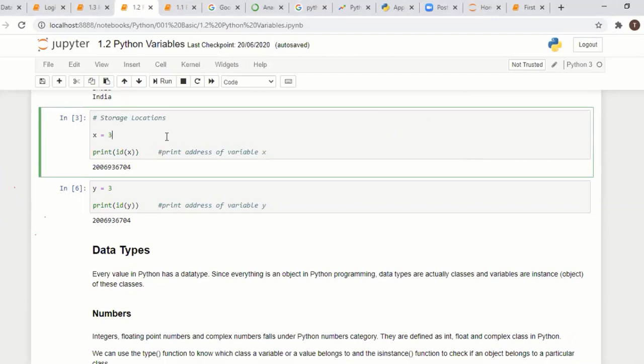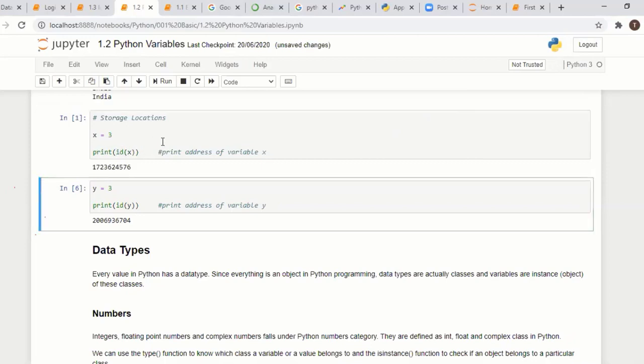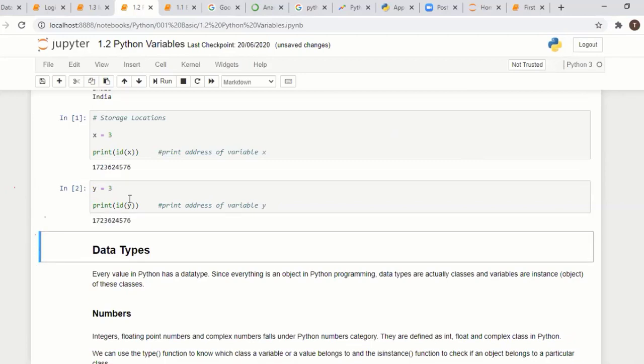If you assign the same value to many variables, the value is single, and the storage location is getting shared between the variables. How to verify this? What is the storage location of x? If you want to access the storage location, you can use the id of that variable. If you use print, you can see the variable address. Okay, this memory address is 17. Here the same value, y is equal to 3, is getting assigned. If you see, both the memory addresses are the same. What happens here? 3 is getting stored in a single place. It is getting accessed with x and y. Okay, that is sharing memory. Through that, Python handles memory management. If you create one more, memory is getting wasted, right? Instead of that, Python itself uses memory and does garbage cleaning properly.